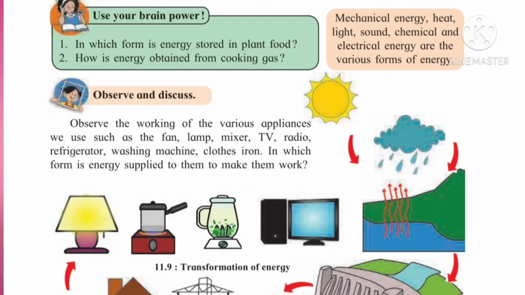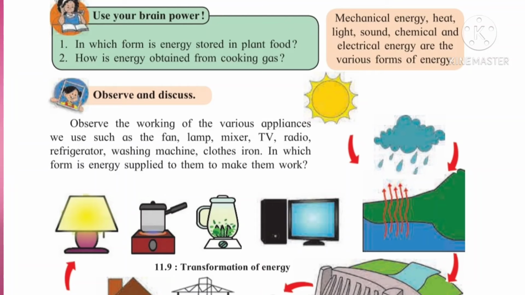Next one, how is energy obtained from cooking gas? When we turn on the burner and cook, heat is provided to the utensils which we use for cooking, and the vegetables get cooked because of the heat obtained from the gas.